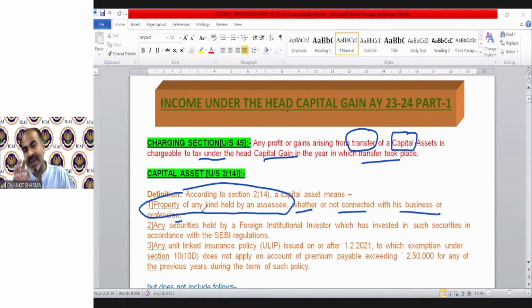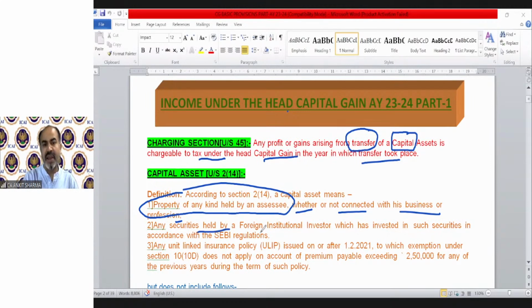So if you have any asset, whether you are using it for your business or not, or it's personal, it will still be regarded as a capital asset. So technically, point number 1 says all assets are capital assets, whether connected to your business or not. We have some exceptions that are going to come.